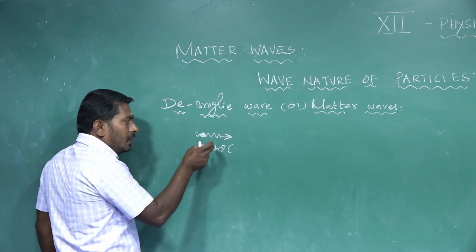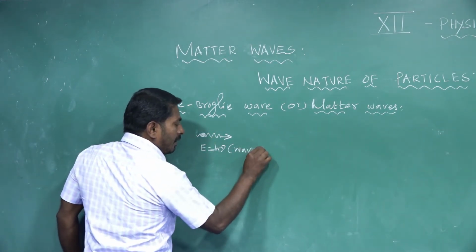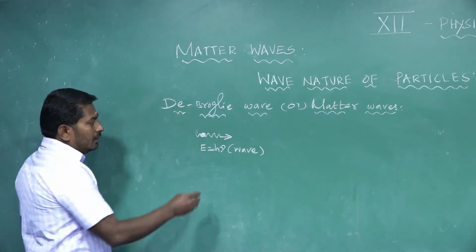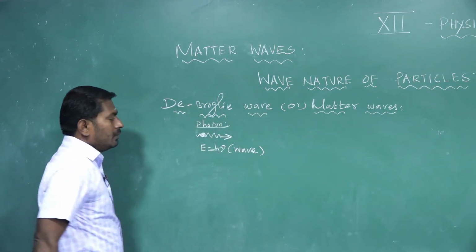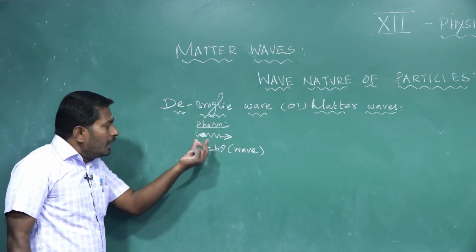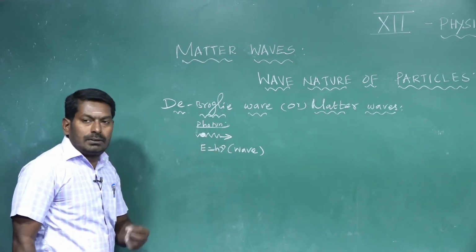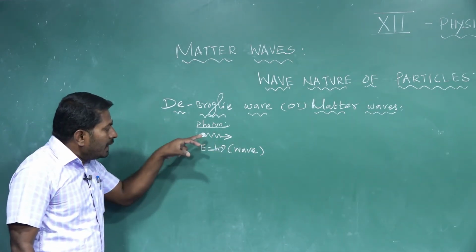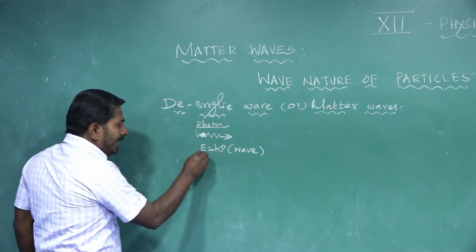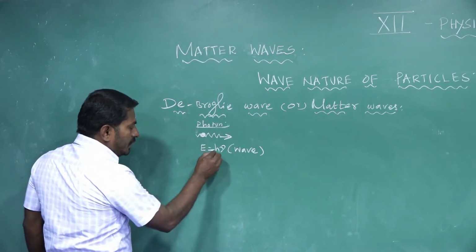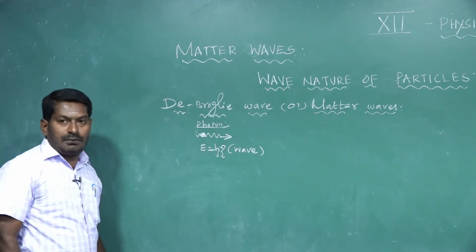In this case, the photon is treated as a wave. See, this is a light photon. That light photon travels or propagates through space. The energy associated with this photon is E equal to h nu, where E is the energy of the photon, h is Planck's constant, and nu is the frequency of the photon.